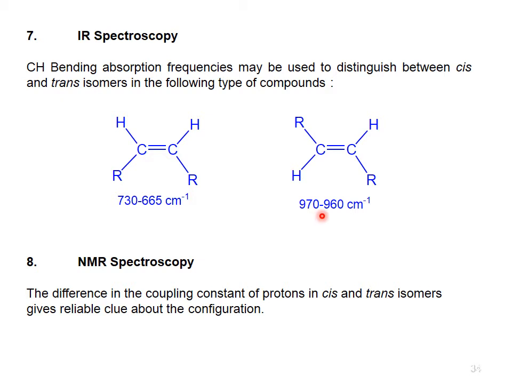Similarly, there is another method, this is NMR spectroscopy. The difference in the coupling constant of the protons in cis and trans isomers gives a reliable clue about the configuration. Here, if the two protons are in cis form, their J value is less as compared to the trans form. The coupling constant is J. From the J values, it can be easily distinguished between the cis and trans isomers.